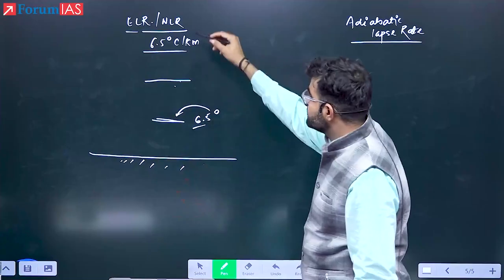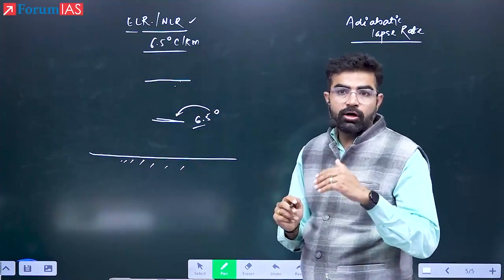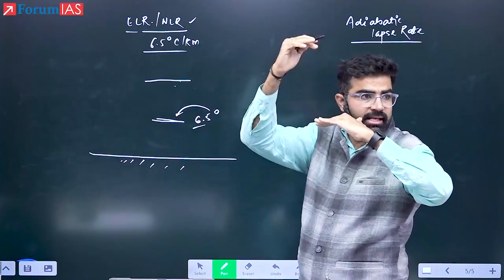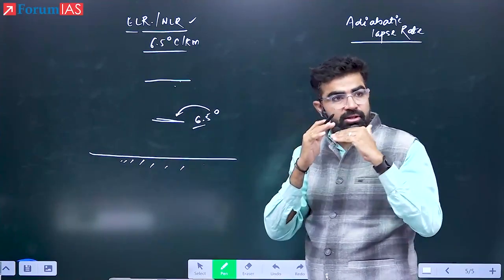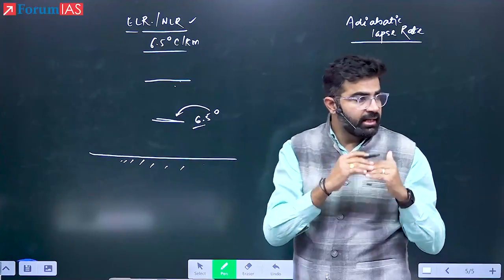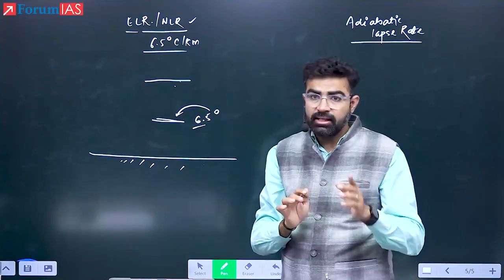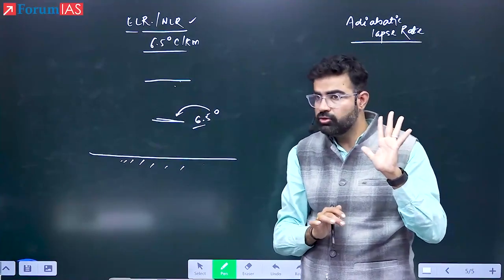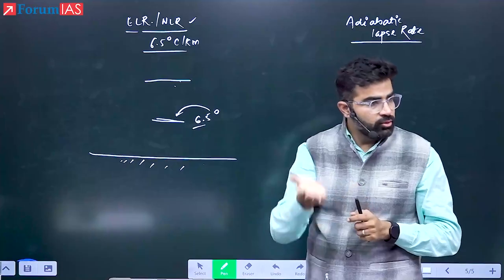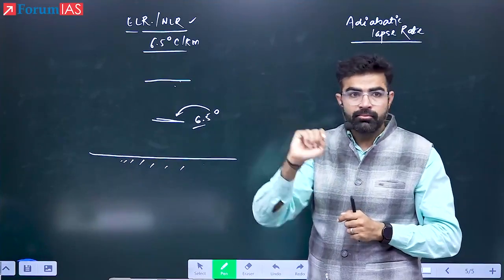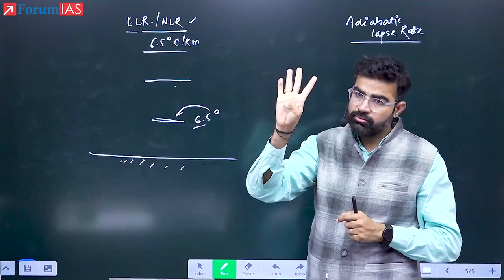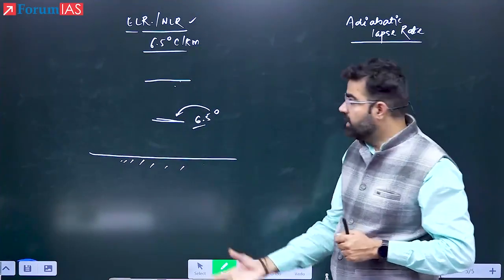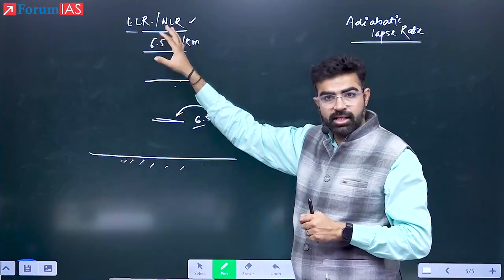So in that case, ELR or NLR, I am not talking about movement of air. I am simply going into various layers altitude-wise, and what I have noticed is that temperature is decreasing in the static layers of the atmosphere. Why is it decreasing? All 1, 2, 3, 4, 5 factors were responsible. Can you tell me now why temperature decreases with altitude? 1, yes, 2, 3, 4, 5. And that rate is your ELR or the normal lapse rate. So with altitude, temperature decreases by 6.5 degrees C on an average.